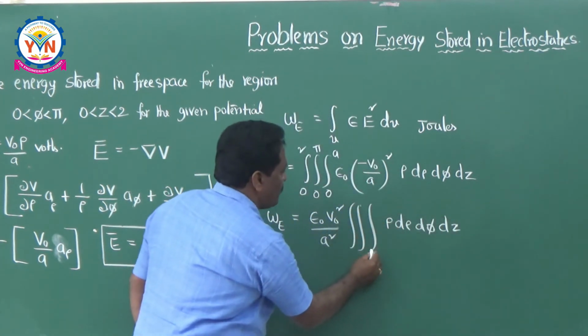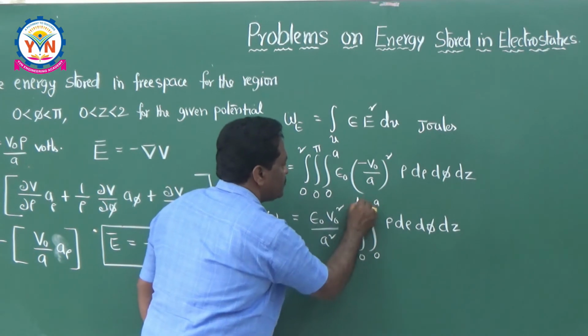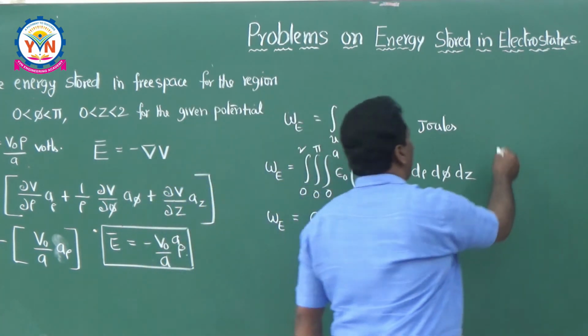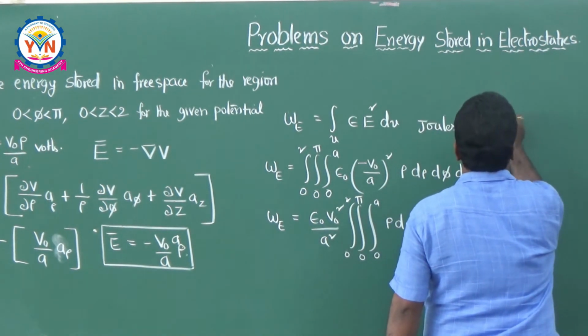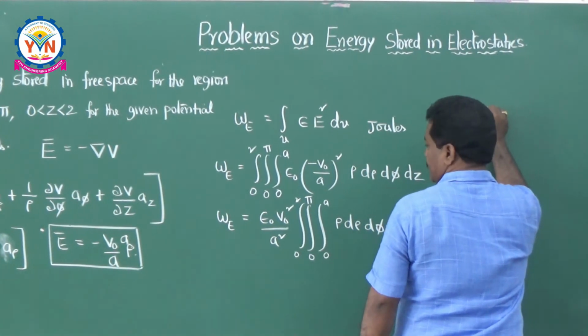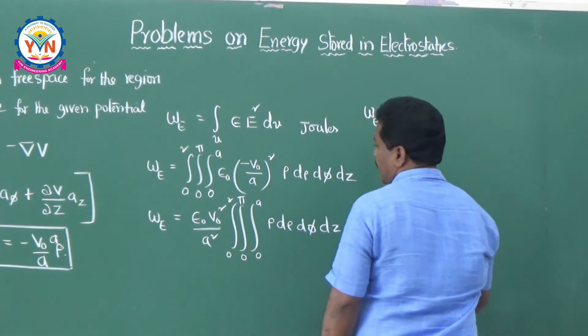Rho is ranging from 0 to A, phi from 0 to pi, and z from 0 to 2. Just integrate here.